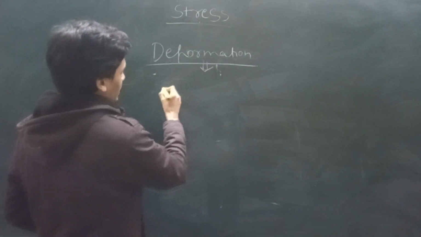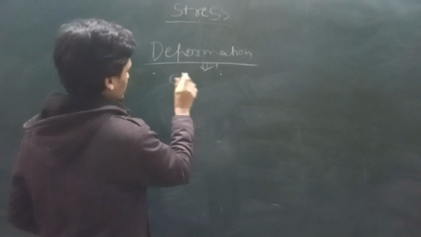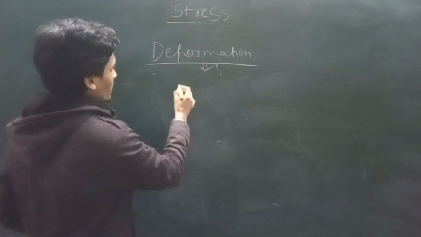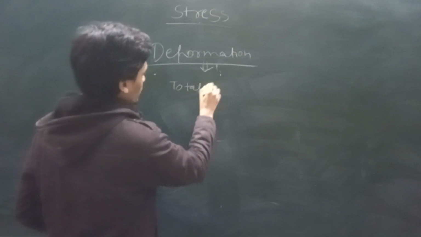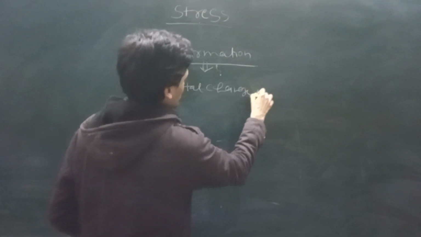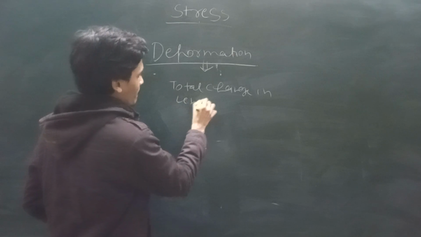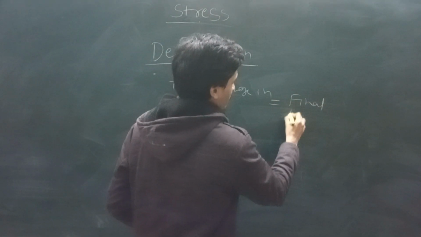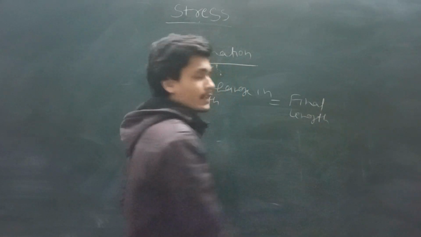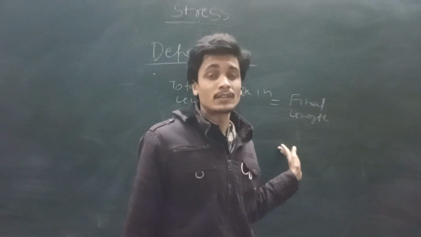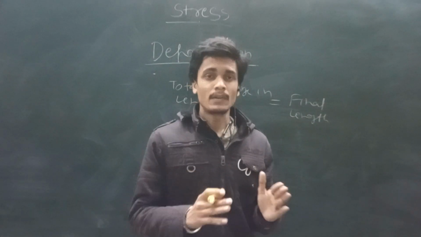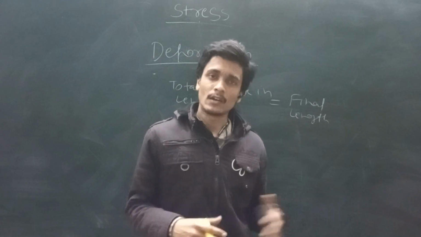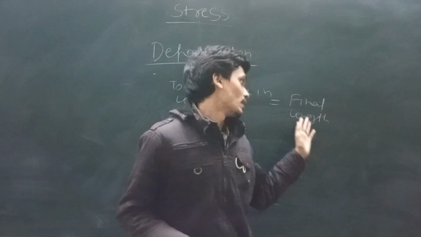If we represent deformation in mathematical terms, then deformation is the total change in length. That means after applying the force, the molecules between them are going to be changed or not changed. In case of the rigid body, they are not changed, but in case of the deformable, they are changed.